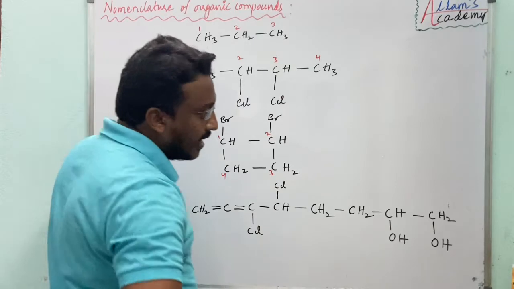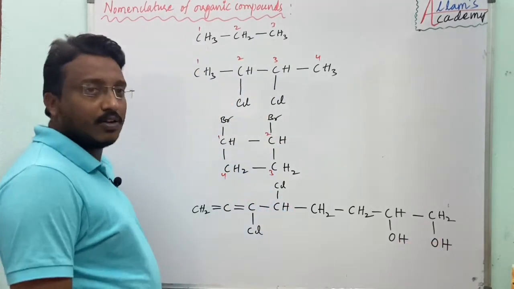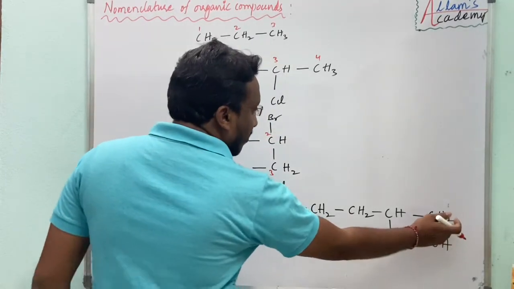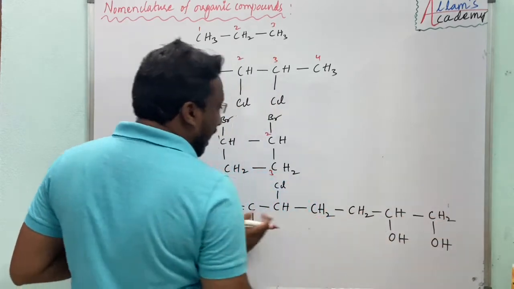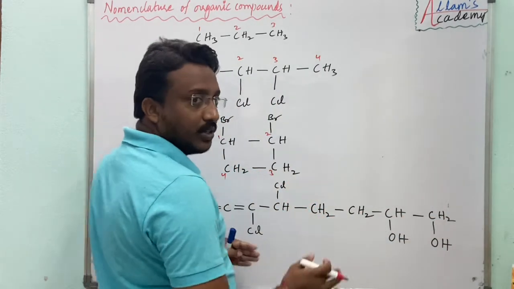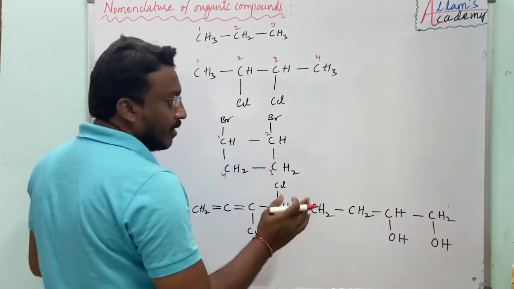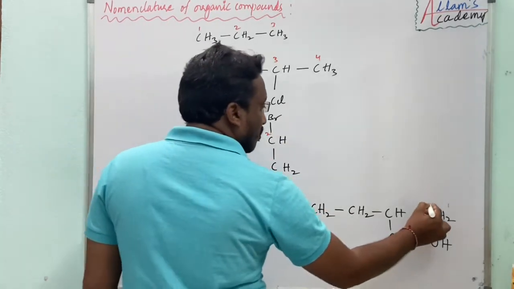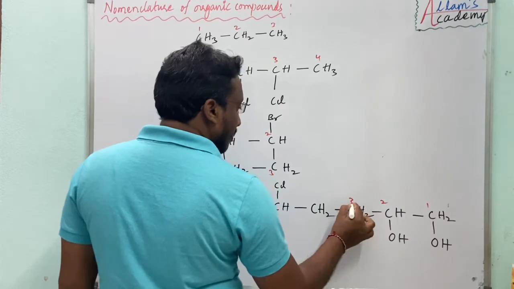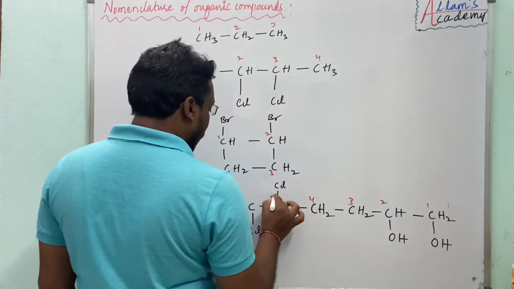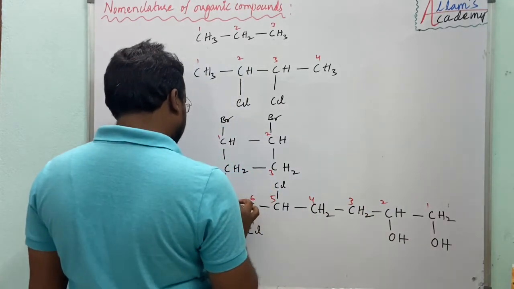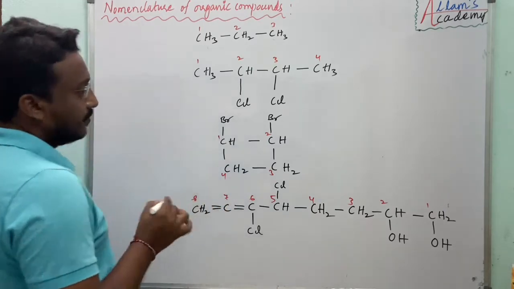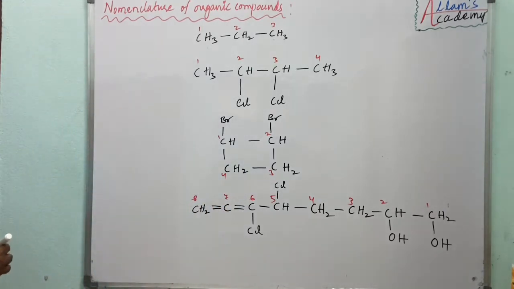Here, which is the priority one? Functional group. So we have to give the number from left to right itself. Why? Because the functional groups are contained, they should get the least number. So 1, 2, 3, 4, 5, 6, 7, 8. Okay, this is the way to give the numbering.